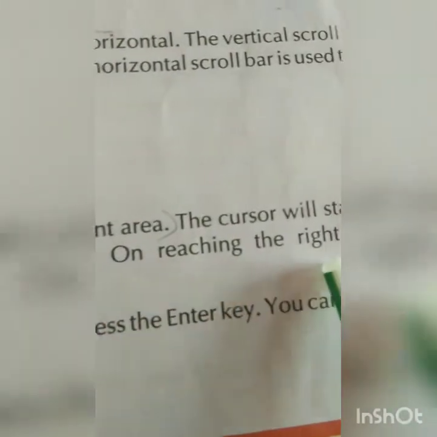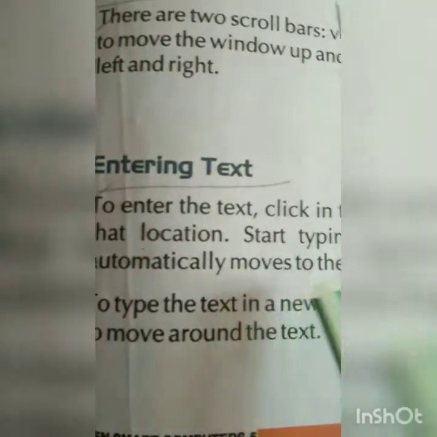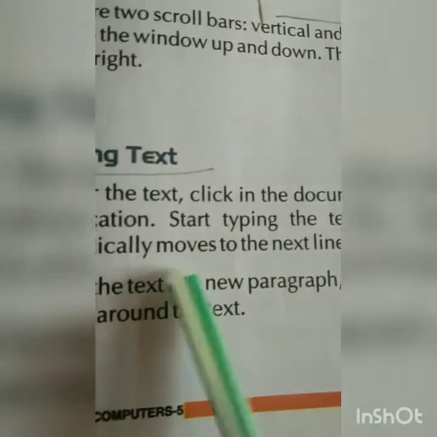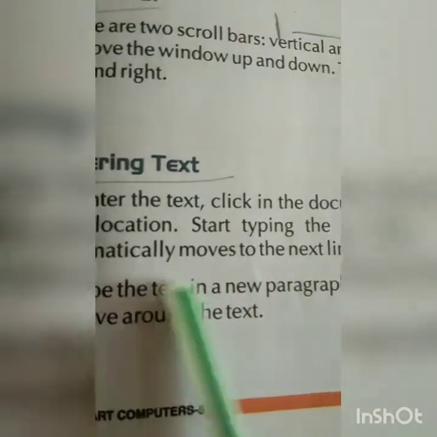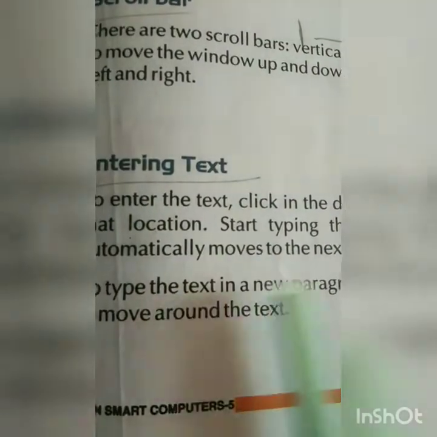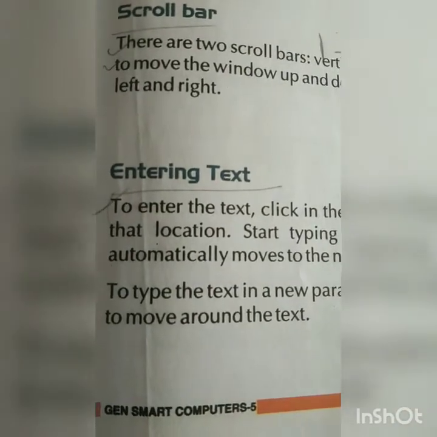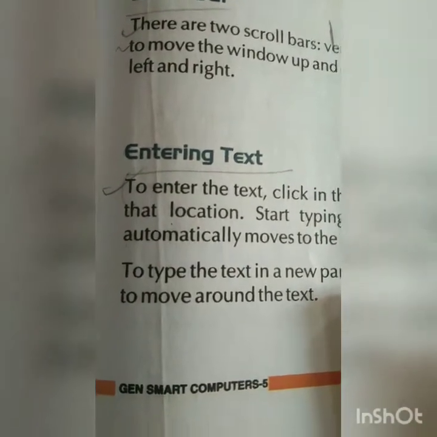Start typing the text. On reaching the right margin, the text automatically moves to the next line. When you finish your line and the margin is set for the sentence, the cursor automatically goes to the next line.